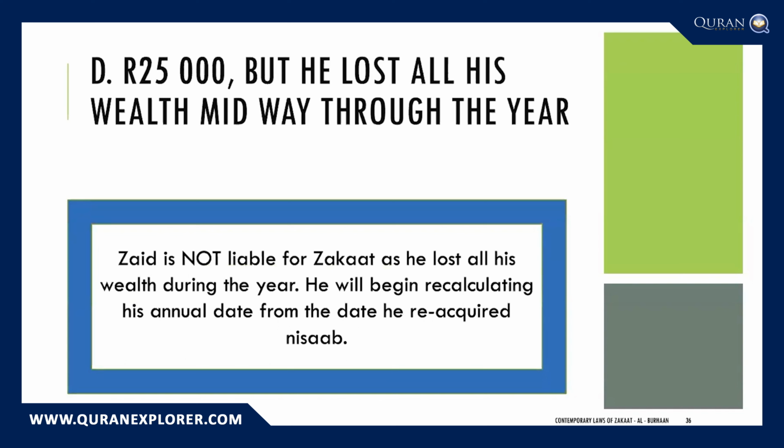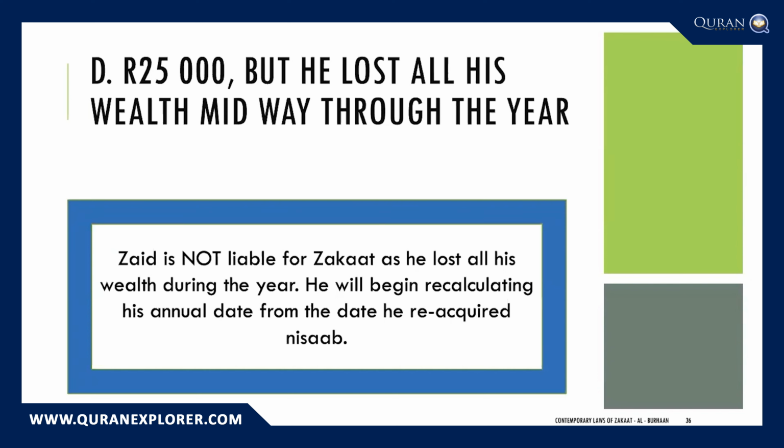The last scenario, he's sitting with 25,000 Rand 1 year later. So he had nisab on the 1st of Ramadan, 1443. He has nisab on the 1st of Ramadan, 1444. So it seems like a year has passed, but midway through the year, he's lost all his wealth. He went down to zero or even negative. Now, the principle here is that when your wealth goes down to zero, you reset your zakat calculation period. Therefore, we will not look at the 1st of Ramadan, 1444, as his annual date.